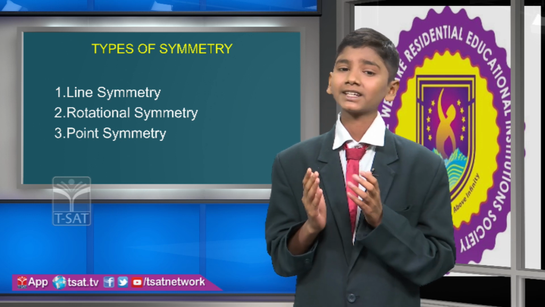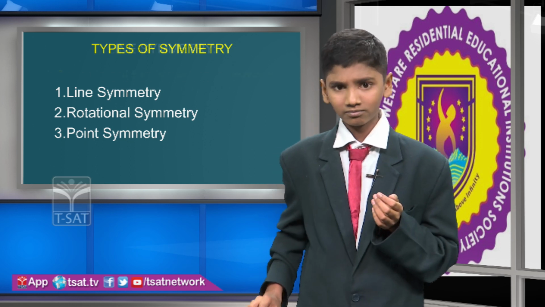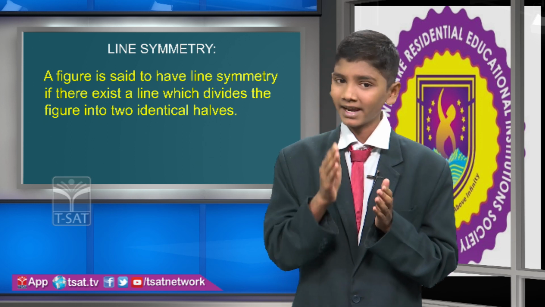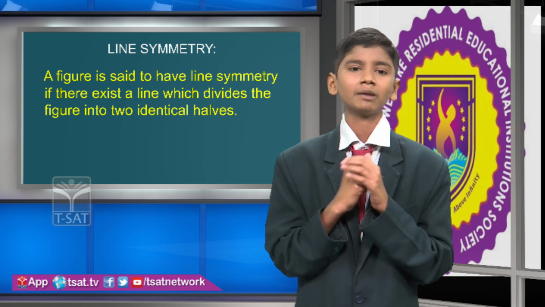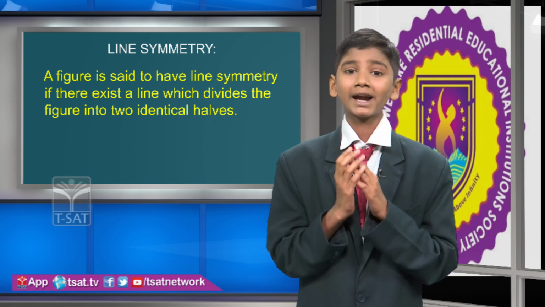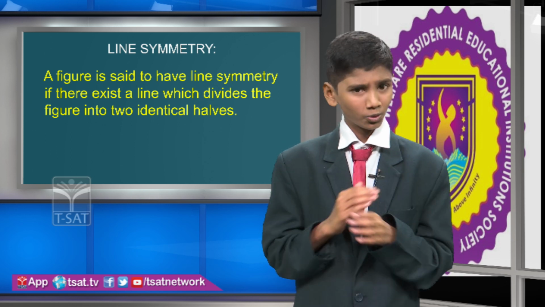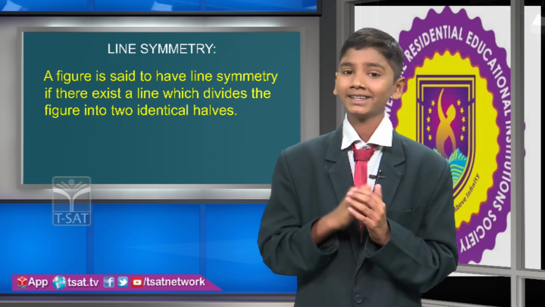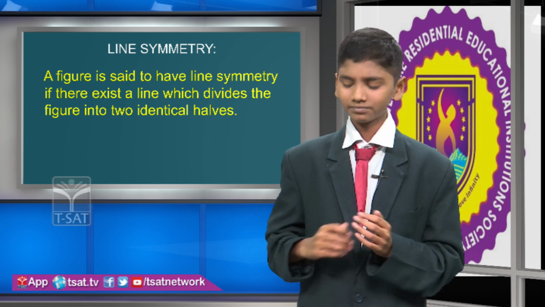Now we are going to discuss the first type of symmetry, that is line symmetry. What is meant by line symmetry? A figure is said to have line symmetry if there exists a line which divides it into two equal parts. The line which divides it into two equal parts is called the line of symmetry. A figure can have no line of symmetry, one line of symmetry or more lines of symmetry. The line of symmetry is also called the axis of symmetry.